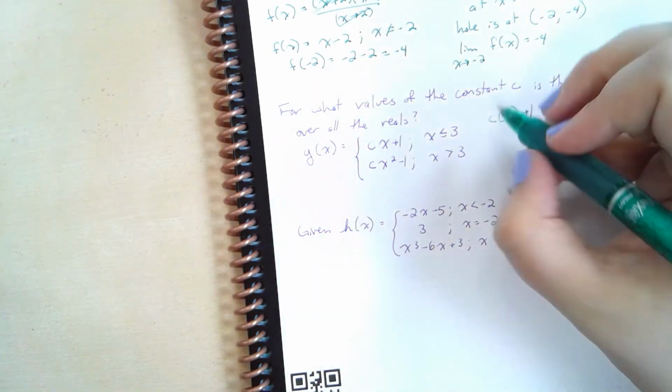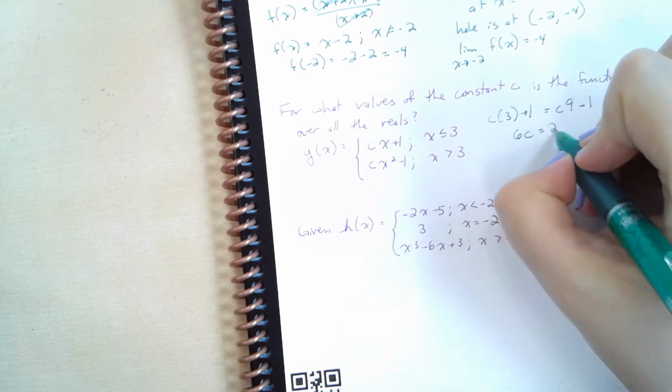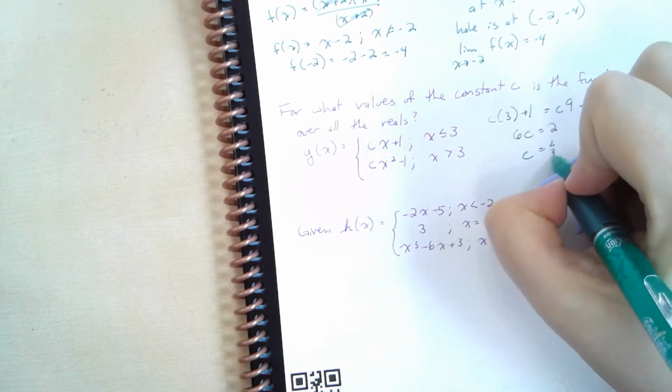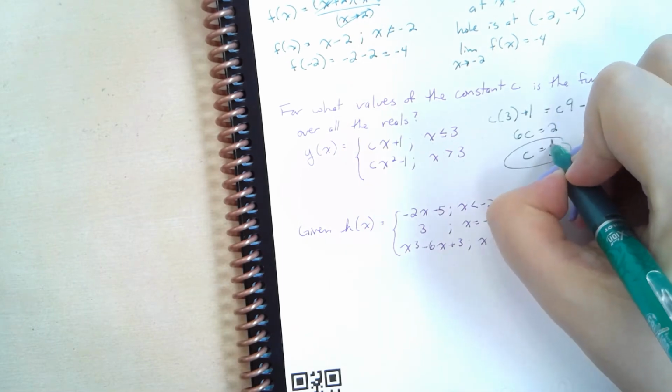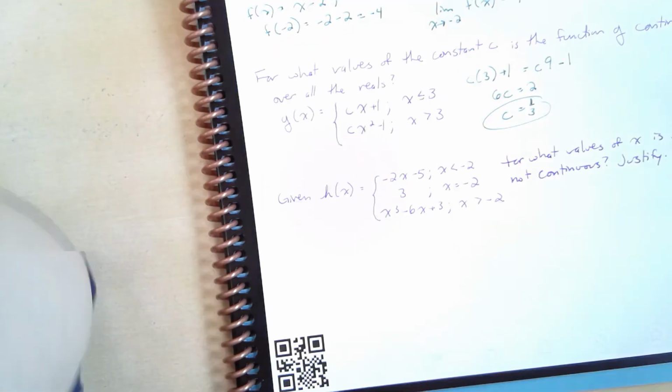So then I can solve. I'm going to get 6c is equal to 2, and c is equal to 1/3. So when c is equal to 1/3, all the values are continuous for g of x.